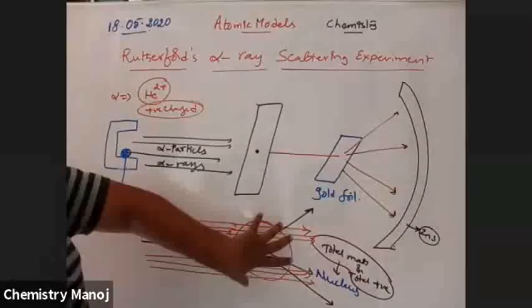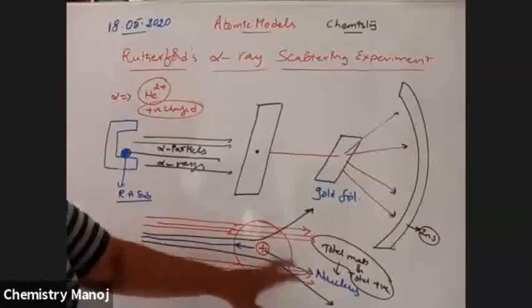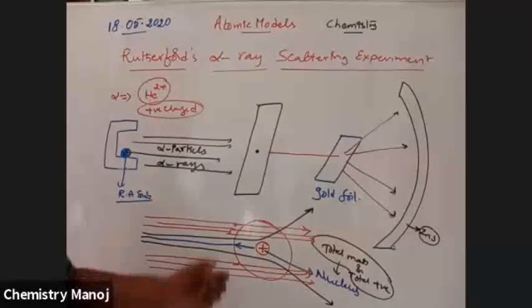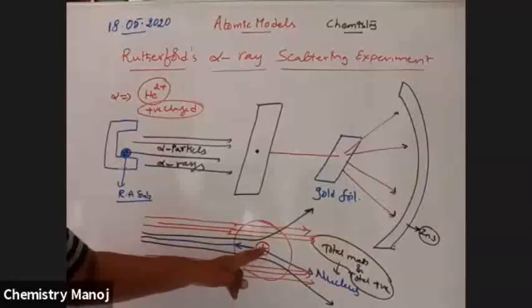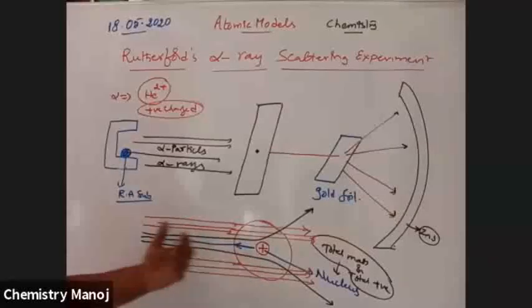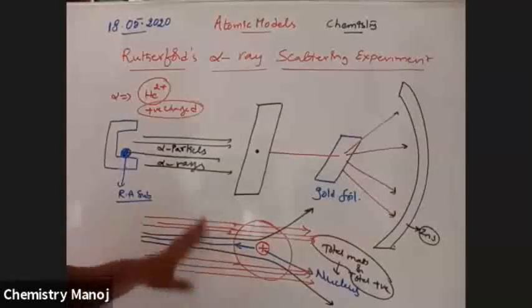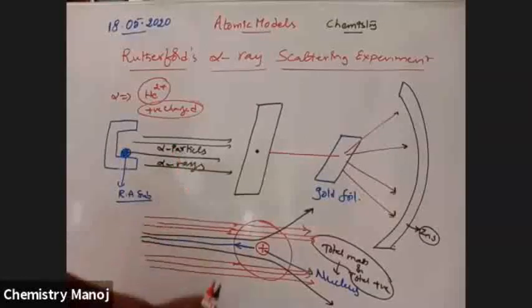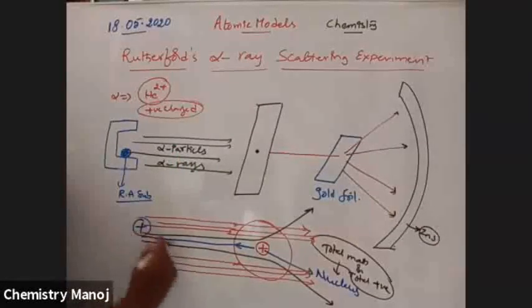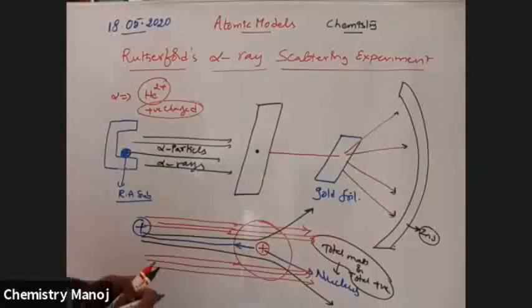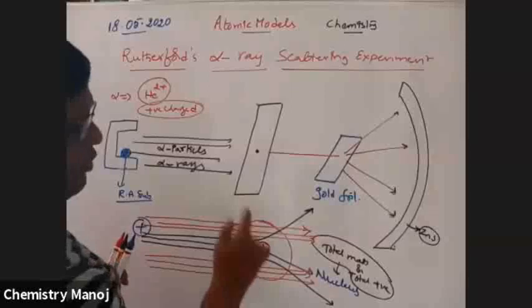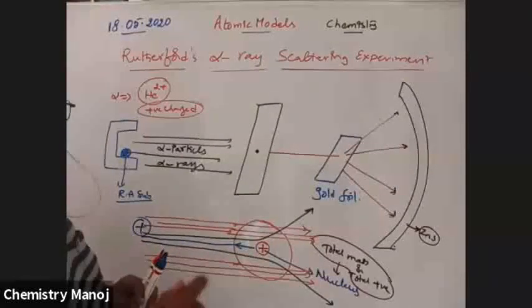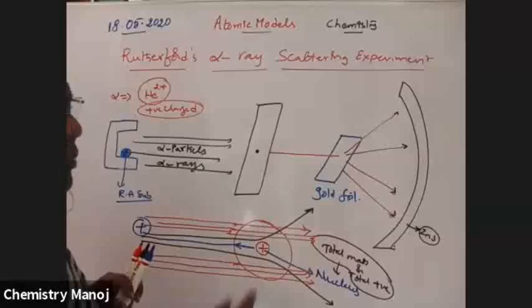Based on that, most of the space in the atom is empty because most of the rays are not diverted, only a few are. That means the total mass and total positive charge are situated only at the center. Among 10,000, one comes exactly back. Because these are all positive, and the center is also positive, all this happened. So the total positive charge is situated at the center. Now, what is the position of the electrons?